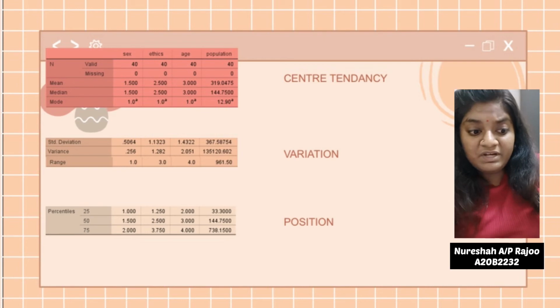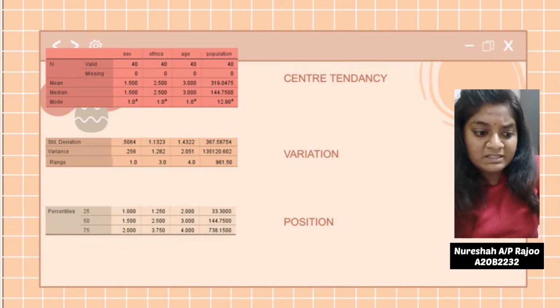So second is variation. We can find out the standard deviation, variance and range in this question. So for that, I get 3 numbers of significance. For the last one, position, that is percentiles, which is 25%, 50% and also 75%. We also can see the numbers which we get in position.